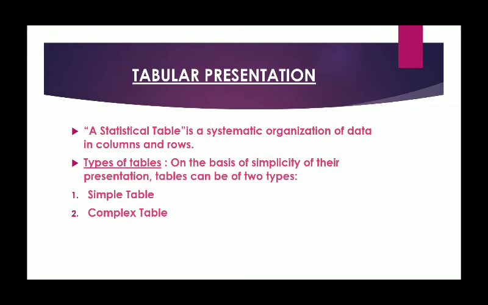Rows are the horizontal values, columns are the vertical divisions. So rows and columns form different types of table, and in that table we can represent our data, and that is how it is called tabular presentation. Two types of tables we are supposed to discuss here. The very first is simple table, the second one is complex table.